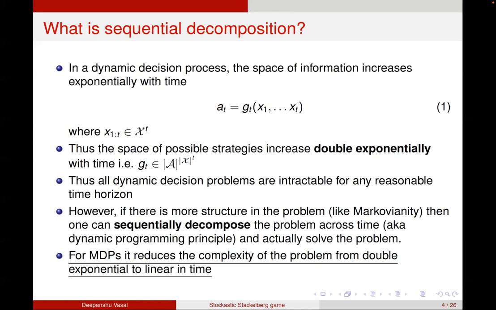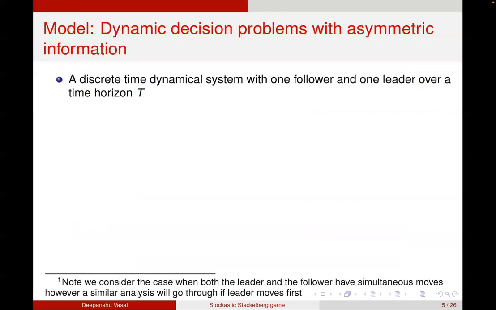It is known that for MDPs and Markov decision processes, dynamic programming reduces the complexity of the problem from double exponential to linear in time. So there's a huge simplification that one can do if there's more structure, and if one can use this sequential decomposition idea, that actually allows us to solve such problems practically.